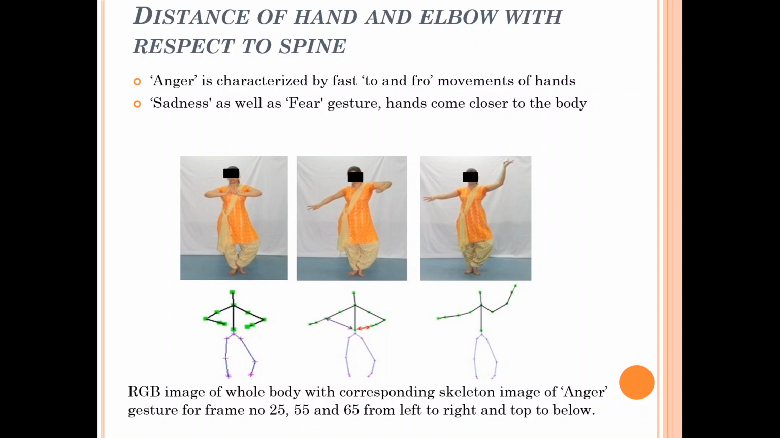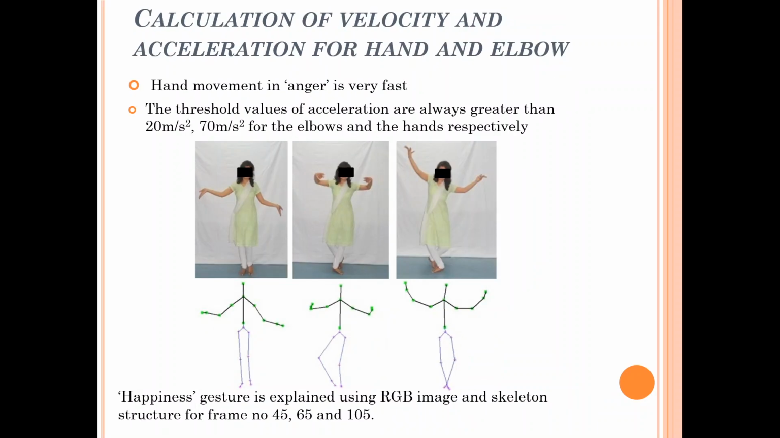Here there is no to-and-fro movement, but the hands come closer to the body, that is, towards the core of the body. How the gesture is going to look, we will check in the later slides. So that is anger. For anger, these to-and-fro movements can be captured by calculating this particular feature. These features are shown over here. These are the features considered to understand whether it is an anger gesture or a high intensity gesture, yes or no.